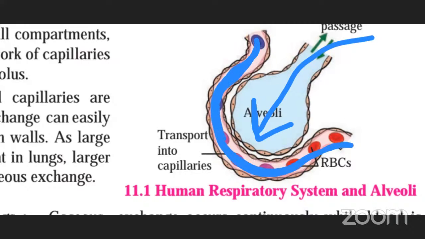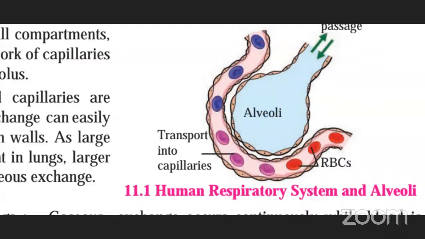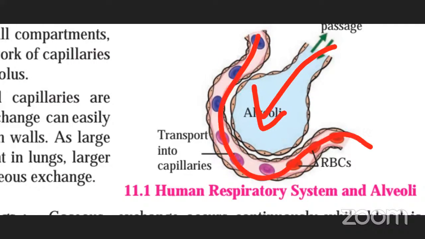These are the capillaries. ठीक है, कैपिलरीज जहाँ से ब्लड फ्लो होता है, नस वगैरह जो होती है, कैपिलरीज होती है जिनमें से ब्लड फ्लो होता है. So this oxygen which is absorbed, which is taken inside the alveoli, वो ऑक्सीजन जो है वो यहाँ रिलीज किया जाएगा. ठीक है, that will be transferred to the blood, because blood is going to circulate inside the body, and every cell of the body requires oxygen. So whatever oxygen is coming here, that oxygen needs to be supplied to every part of the body.